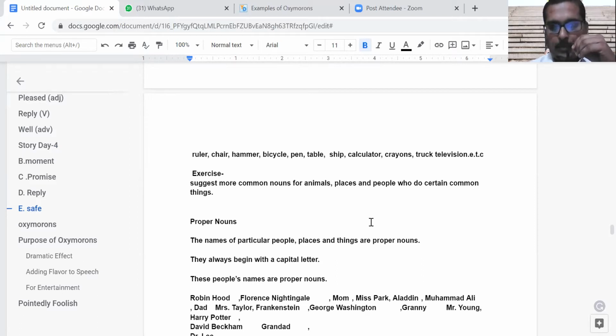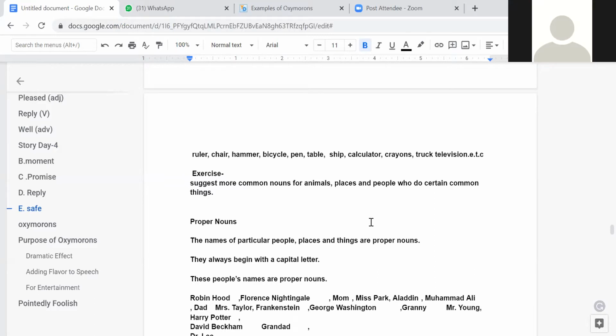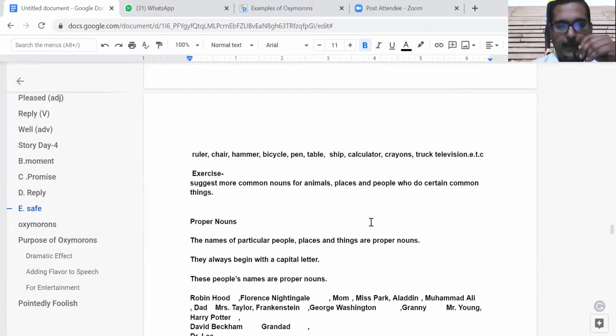So this is the main purpose of this contact class we are having: here you have a chance to discuss something, here you have a chance to ask your questions, here you get a chance to present yourself. Because the best thing that is needed for you in learning a language is how you present yourself, the confidence that you get when you speak in front of a few people.